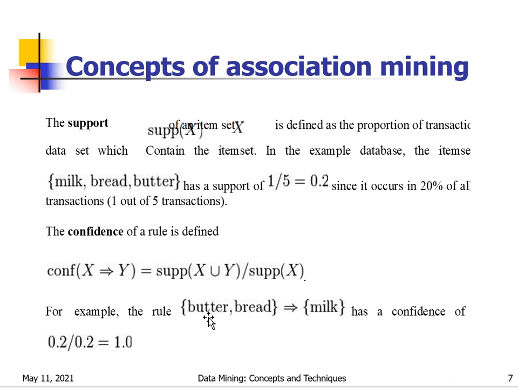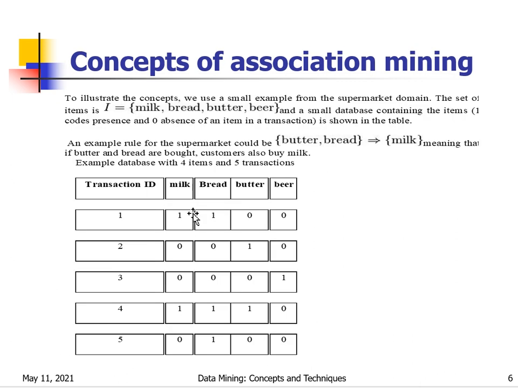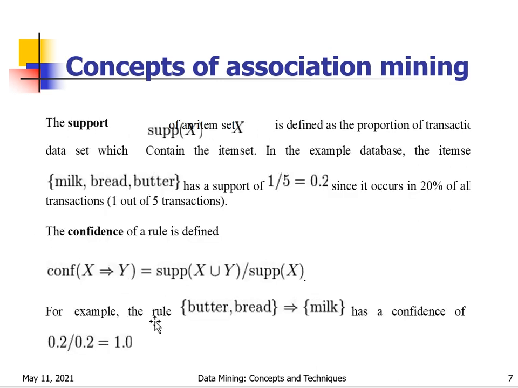Next, support of X. Support of X means only butter and bread. Butter and bread also appear together only in the fourth transaction. So that's why it is 1 by 5. So 1 by 5 divided by 1 by 5, that is 0.2 by 0.2, equal to 1. So confidence we can find by support of X union Y by support of X.